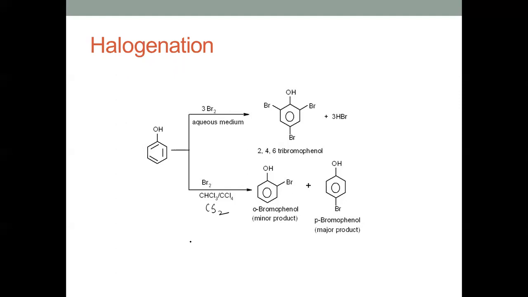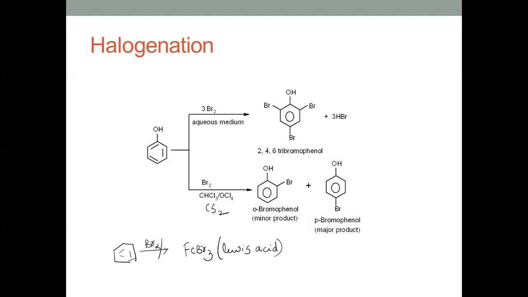Right. Here we are not using FeBr3, which is a Lewis acid. So the use of this Lewis acid is not necessary. For the halogenation of benzene to take place, we use FeBr3, a Lewis acid, because it activates the ionization of Br2 to Br plus and FeBr4 minus, and then the attack of the electrophile can occur.